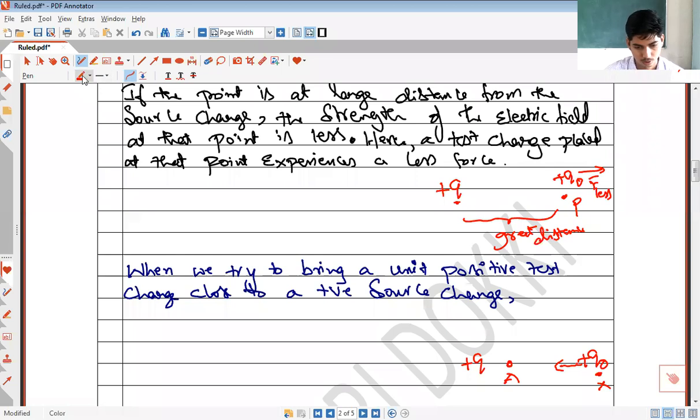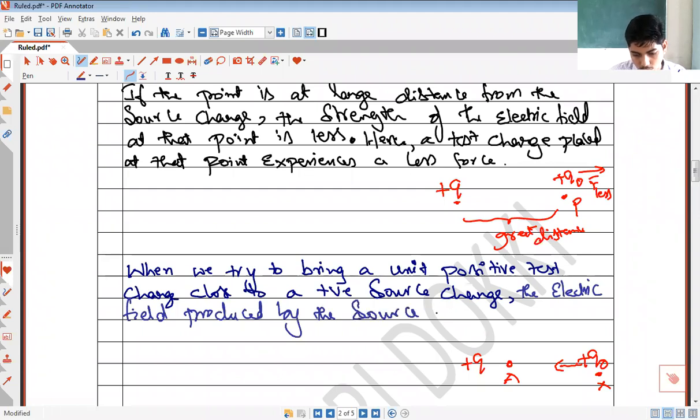Yes, work must be done. When we try to bring a unit positive test charge close to a positive source charge, the electric field produced by the source charge opposes the motion of the test charge, isn't it?